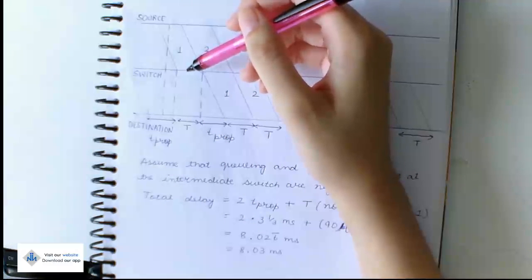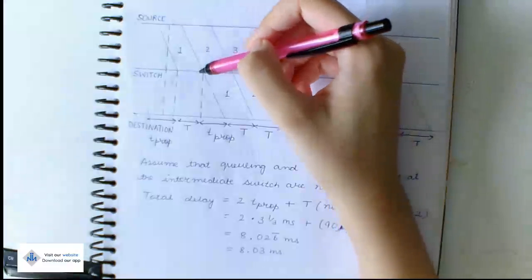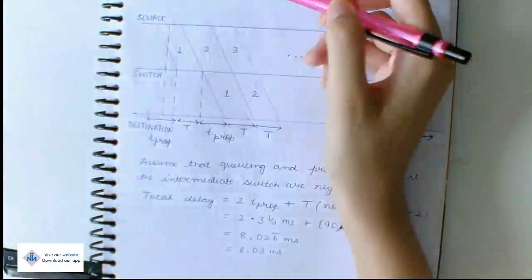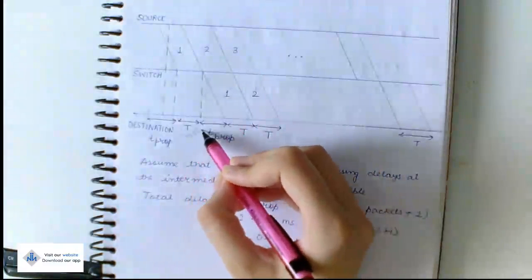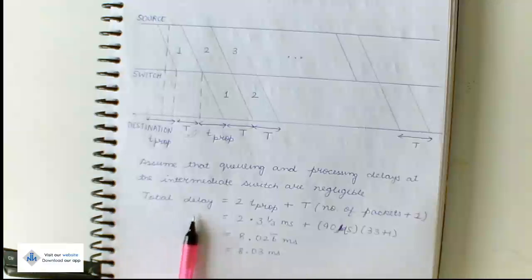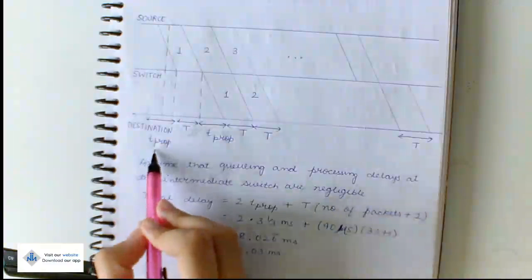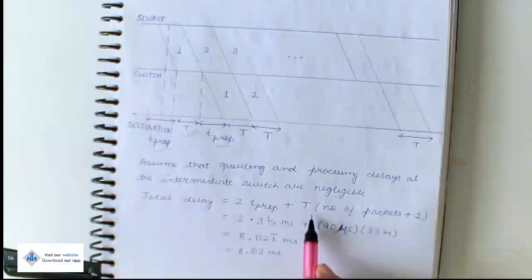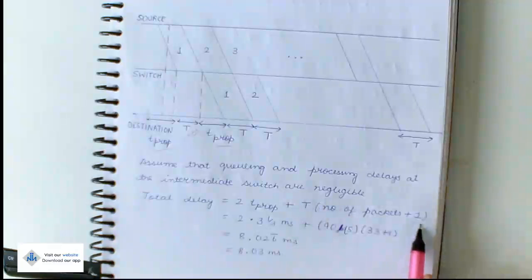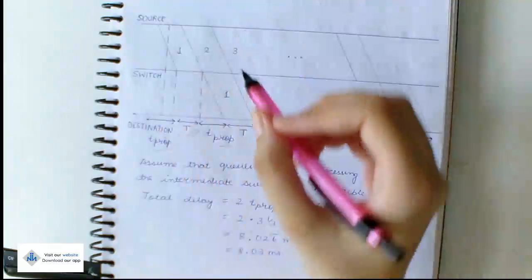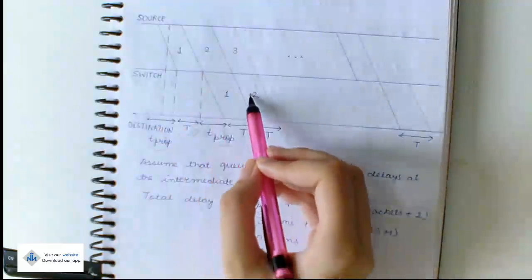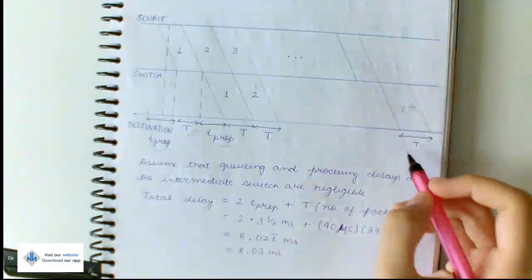The time taken for a packet to reach is given as the transmission time. So we assume that queuing and processing delays at the intermediate switch are negligible, so we are not counting that. So the total delay comes out to be 2 into propagation delay plus t into (number of packets plus 1).